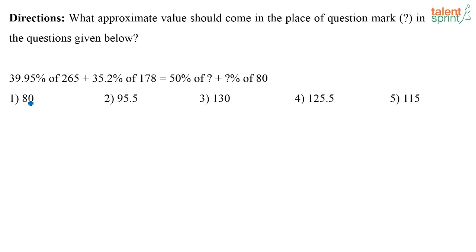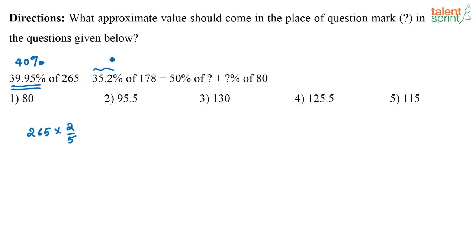See, when you have questions on approximations, approximate to the closest value and find the answer faster, right? So you have 265 here, 39.95. You can take it as 40%, correct? Because you can approximate and get the answer. Now, if you have 40%, how can I write it? I can write it in terms of fractions as 2 by 5. See, when you have questions on simplifications or approximations, wherever percentages are involved, many times converting these percentages into fractions will help us solve the question faster. So here, this 40%, I am taking it as fraction 2 by 5.